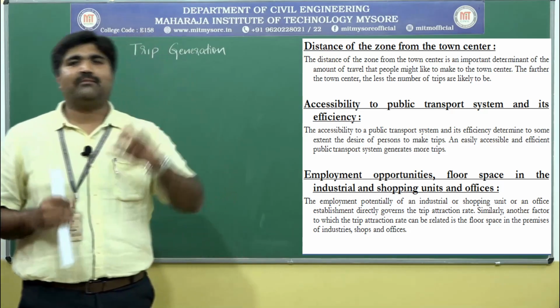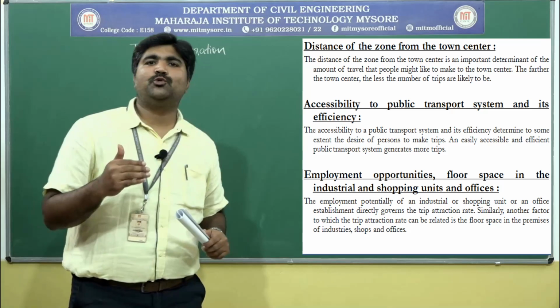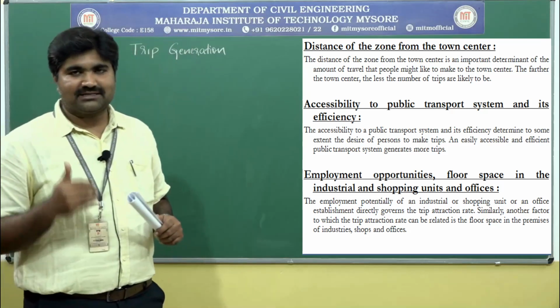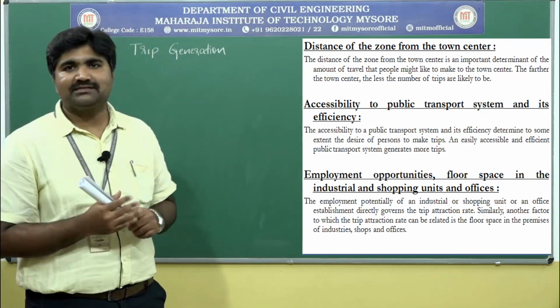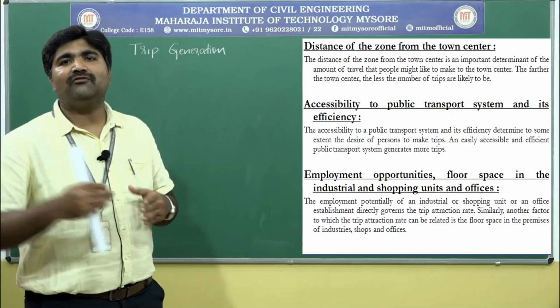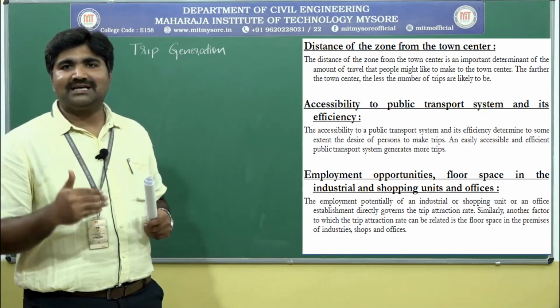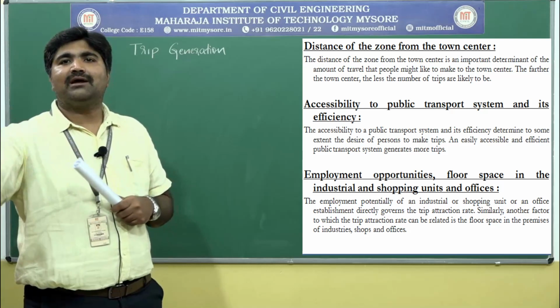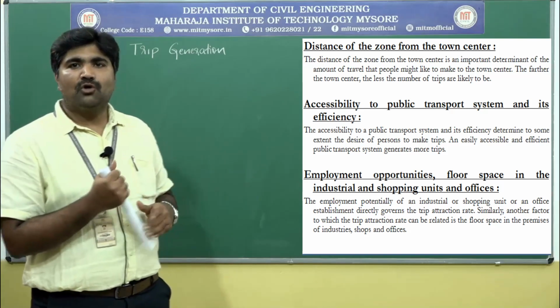The first one is the income. As our income increases, our ability to pay for the journey also increases. As our ability to pay increases, we are going to make more number of trips. Those who have more income make more trips when compared to low income groups.